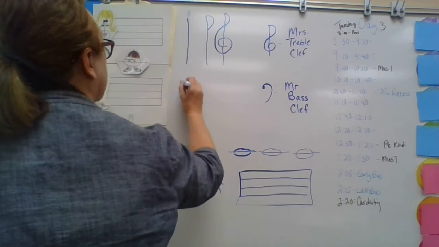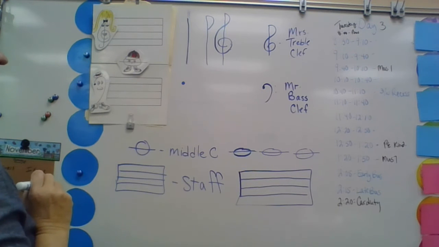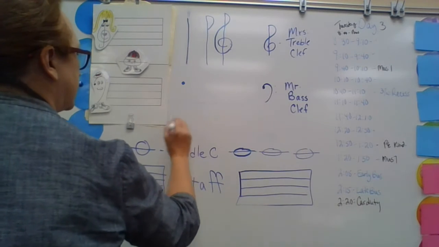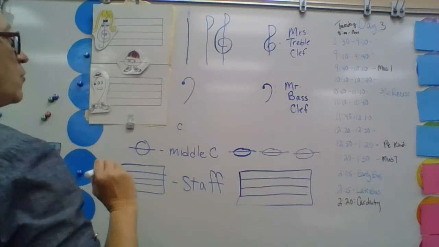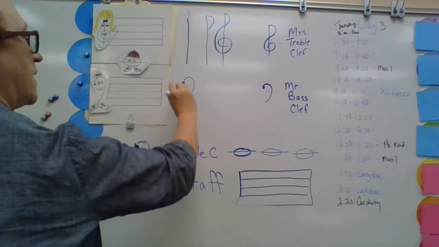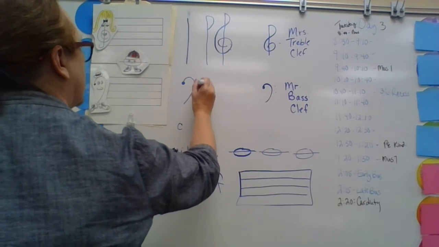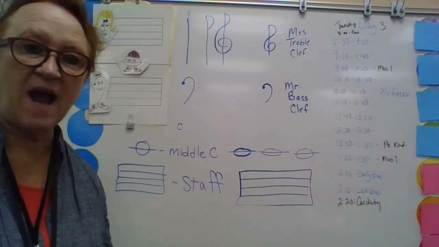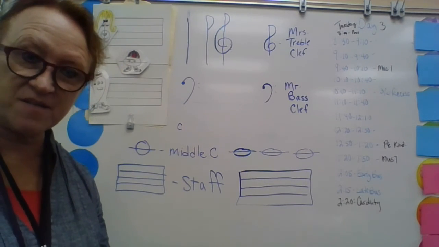Mr. Bass-Clef, we're learning a lot today. Mr. Bass-Clef, I start with a dot, just like that, wherever you want. And it kind of looks like a backwards C. I'm writing my letters of the alphabet like A, B, C. This is what C looks like. I'm going to go backwards, kind of like a backwards C. I put my big dot there. I make a big backwards C, almost like half of a heart. And then you have to have 2 little dots there. I'm going to send you a worksheet where you can practice drawing these musical symbols, and then you can send it back to me, okay?